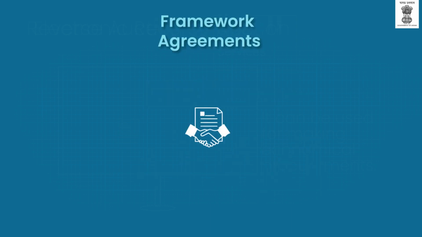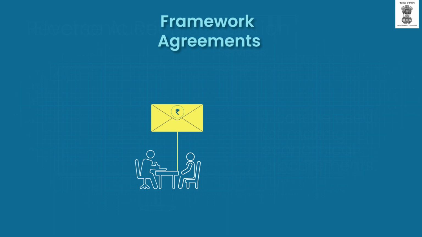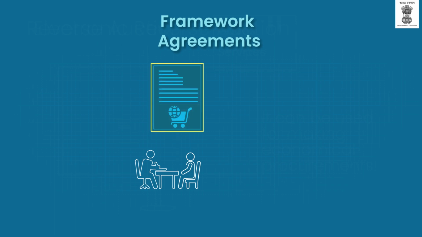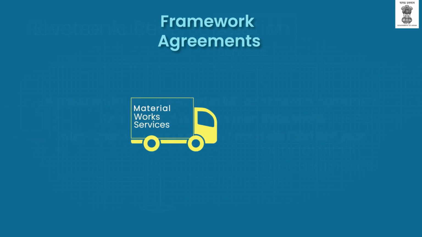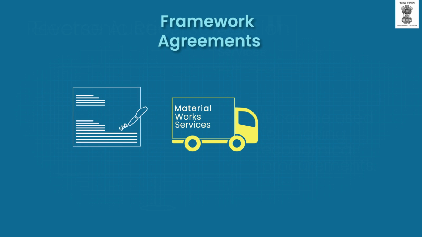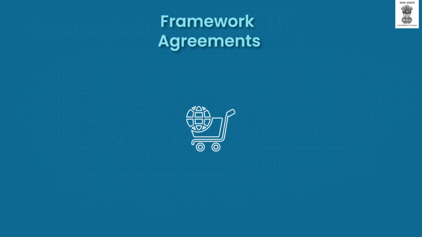Framework agreements. Framework agreements are used when the requirement for goods or works or services will be present for a long time. However, the actual requirement cannot be predicted in terms of quantity or time. A framework agreement is entered into with a supplier after open bidding. Then the rate, terms and conditions are finalized. A procurement entity may establish a framework agreement for a period of not more than 3 years, with option to extend further for not more than 1 year. The supplier delivers the material, works or services against the specific call of orders placed on the supplier in the terms of the framework agreement.